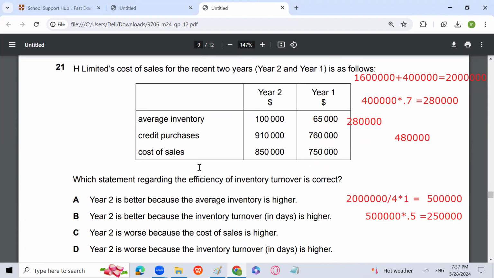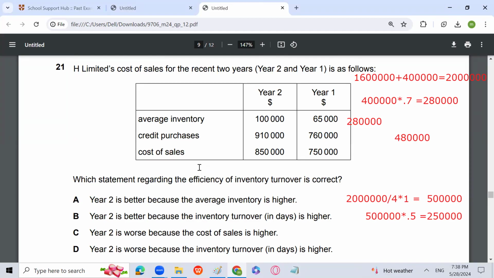Estimated cost of sales for the recent 2 years, year 2 and year 1 is as follows. Which statement regarding the efficiency of inventory turnover is correct? So cost of sales divided by average inventory, that will become 8.5, and 7,50,000 divided by average inventory 65,000. What will be the answer? Year 2 is better because the average inventory is higher. Year 2 is better because the inventory turnover in days is higher. Year 2 is worse because the cost of sales is higher. Year 2 is worse because the inventory turnover in days is higher.